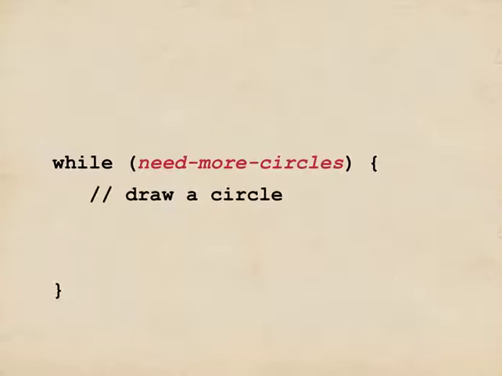Well, certainly we'll draw a circle. Then we'll move the center to the right so that the next circle will be to the right of the old one. And we'll do one more thing, but I'll get back to that in a moment. Now let's think about what we need to set up before we run the loop.